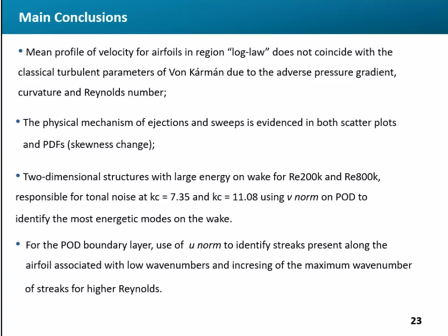Two-dimensional structures with large energy on the wake for Reynolds 200K and Reynolds 800K are responsible for tonal noise at wave number 7.3 and wave number 11, using the V-norm on POD to identify the most energetic modes on the wake. For the POD boundary layer, use the U-norm to identify streaks present along the airfoil, associated with low wave numbers and an increase of the maximum wave number of streaks for higher Reynolds.